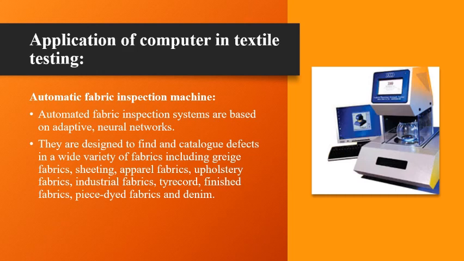to automate. It has taken decades for computer and scanning technology to develop to the extent that practical, consistent, and reasonable user-friendly systems could be produced. Automatic inspection systems are designed to increase the accuracy, consistency, and speed of the detection of defects in the manufacturing process of fabrics in order to reduce labor cost, improve product quality, and increase manufacturing efficiency.